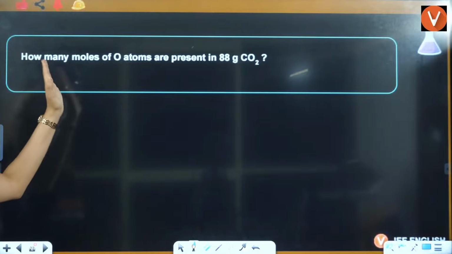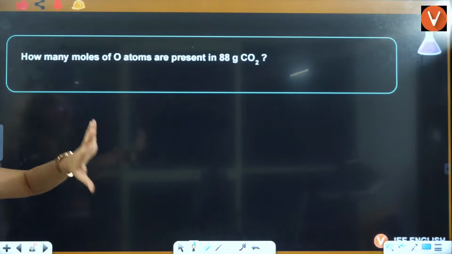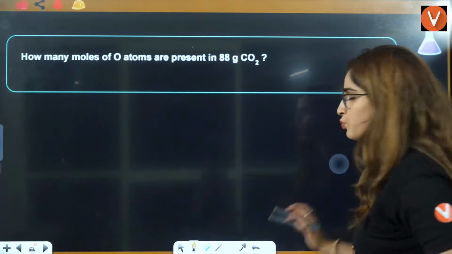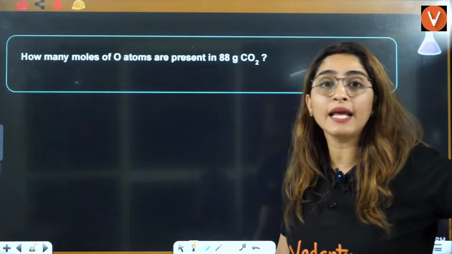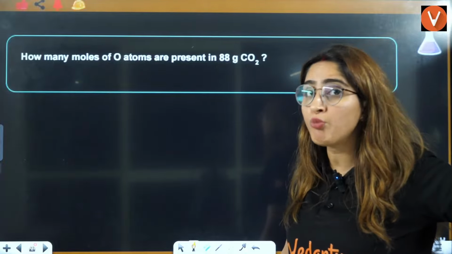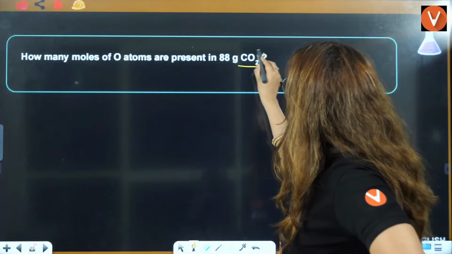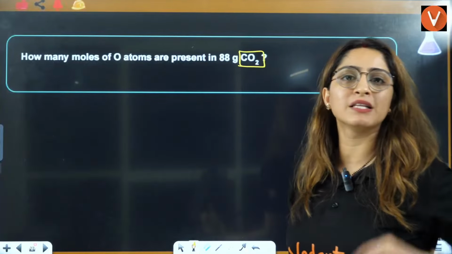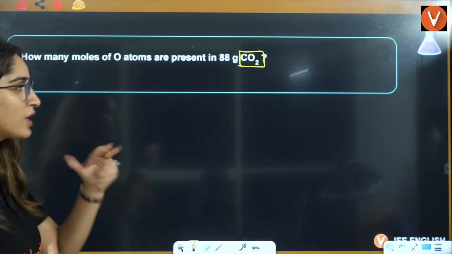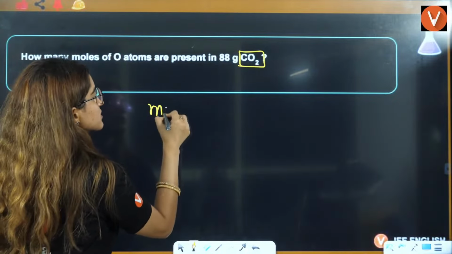Now let's see how many moles of oxygen atoms are present in 88 gram of CO2. Right? 88 grams of CO2. They are again asking you the moles in this much CO2. Now they have given the mass. But in the starting, I am picking up very simple questions, so I want you guys also to answer this.